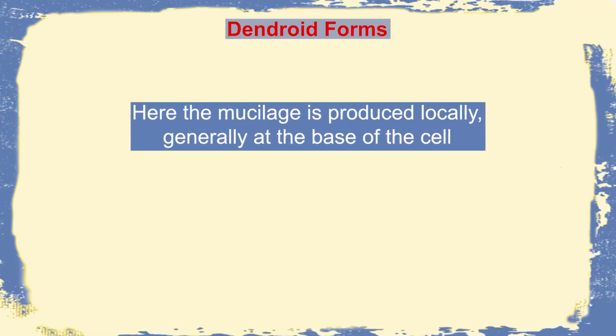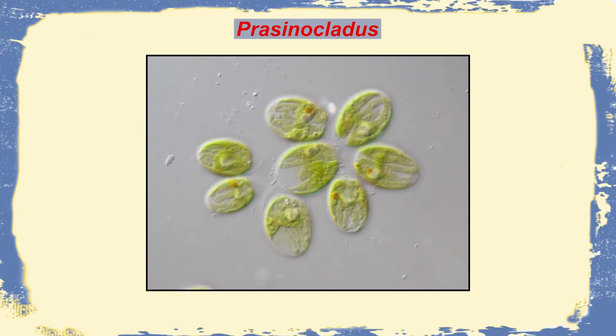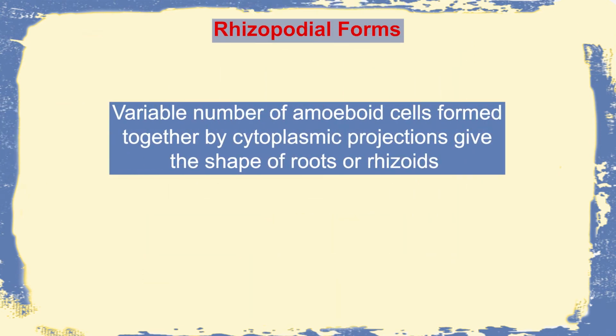Then we move on to the other types of aggregates which are dendroid. The difference here is that the mucus or the mucilage production is localized to only the lower cells, and thus you have the production of dendroid-like structures, very common in Prasinocladus. Then there are some minute rhizopodial forms as well.